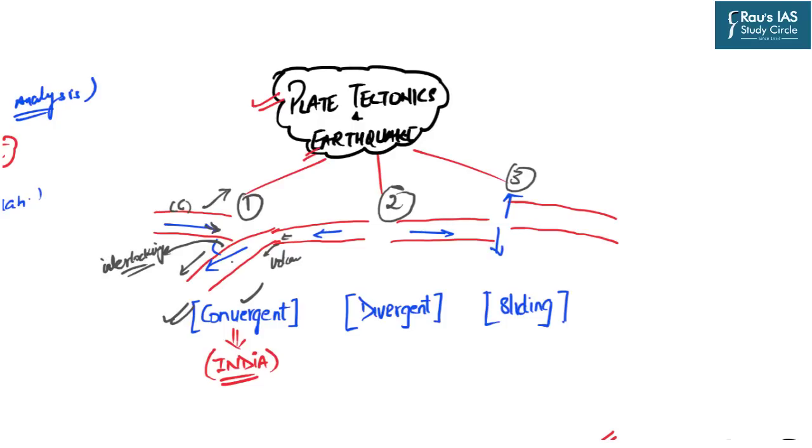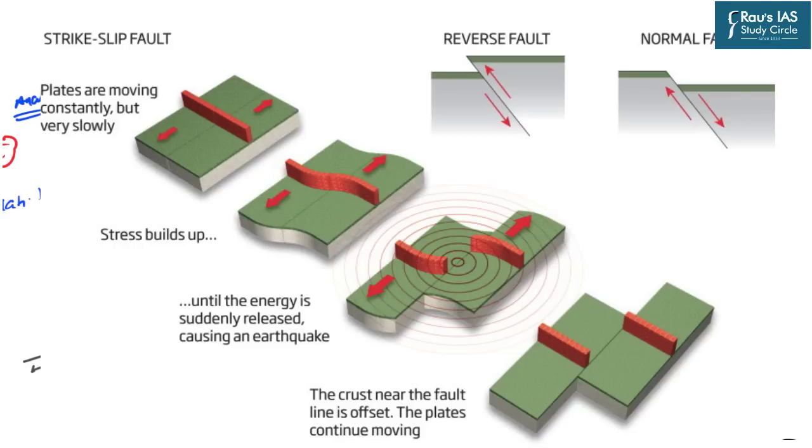And as long as this interlocking exists, that is, these two plates, for example, are locked over here, but because they are trying continuously to move downwards, a certain point comes when this force overcomes the shearing resistance between these two plates. This you can understand by the fact that if you stretch a material up to its elastic limit, you will be able to stretch it. But as soon as you cross this particular elastic limit, the material will break. A similar thing happens here also.